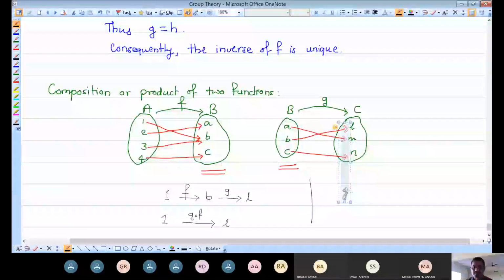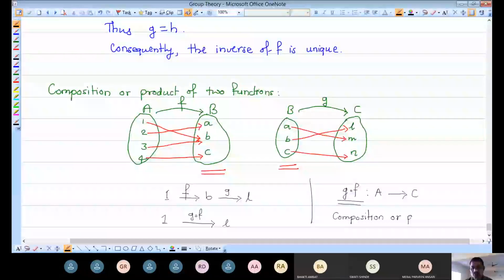Let me take the image. The function G composition F is nothing but the function from the first set A under F. Images of A are in the set B, and then from B, G takes elements of B to C. So this is nothing but the mapping from A to C, and it is said to be the composition, or you can say the product, of F and G.